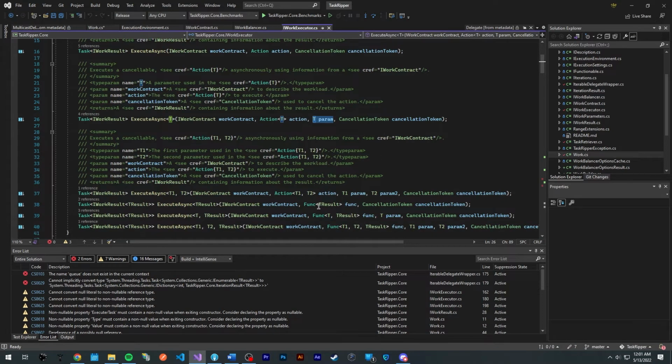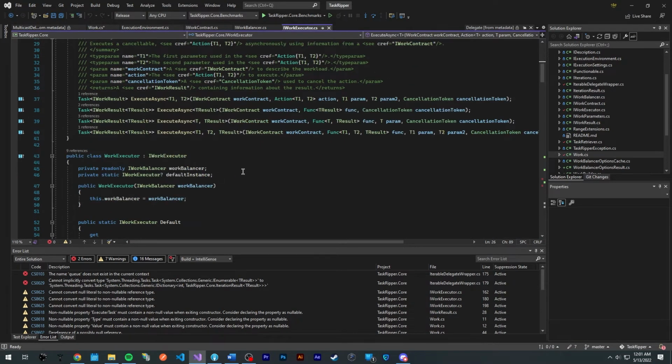Anyways, another item in our backlog here is being able to support returning all of the results from a function. So a function has a return, and we should be able to get a collection of T results back when we execute this. As you can see, the overload here is IWorkResult of type T result.